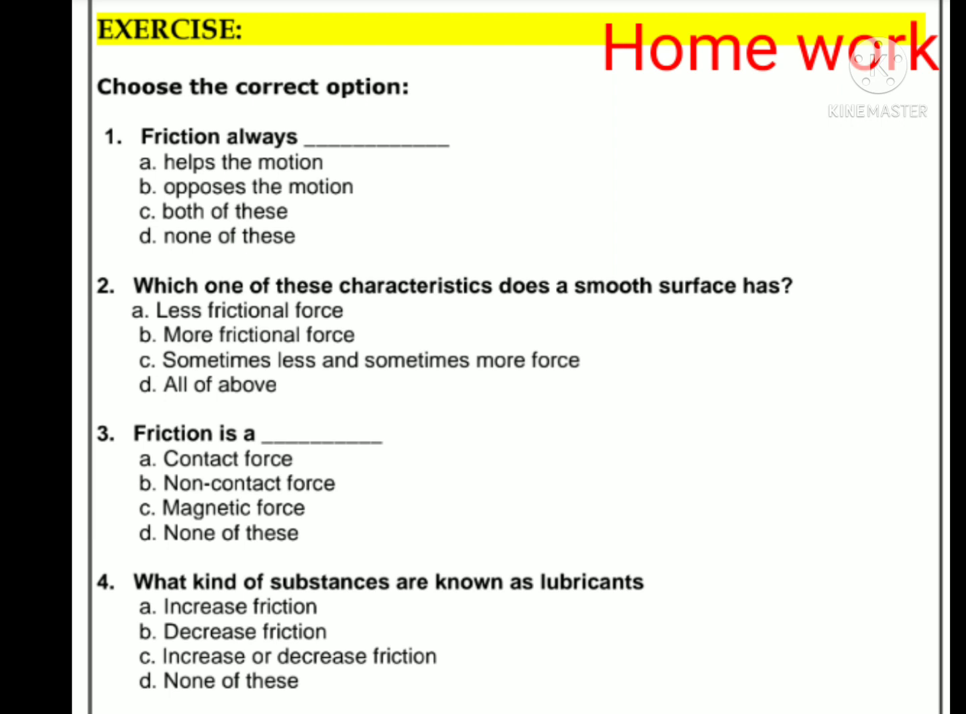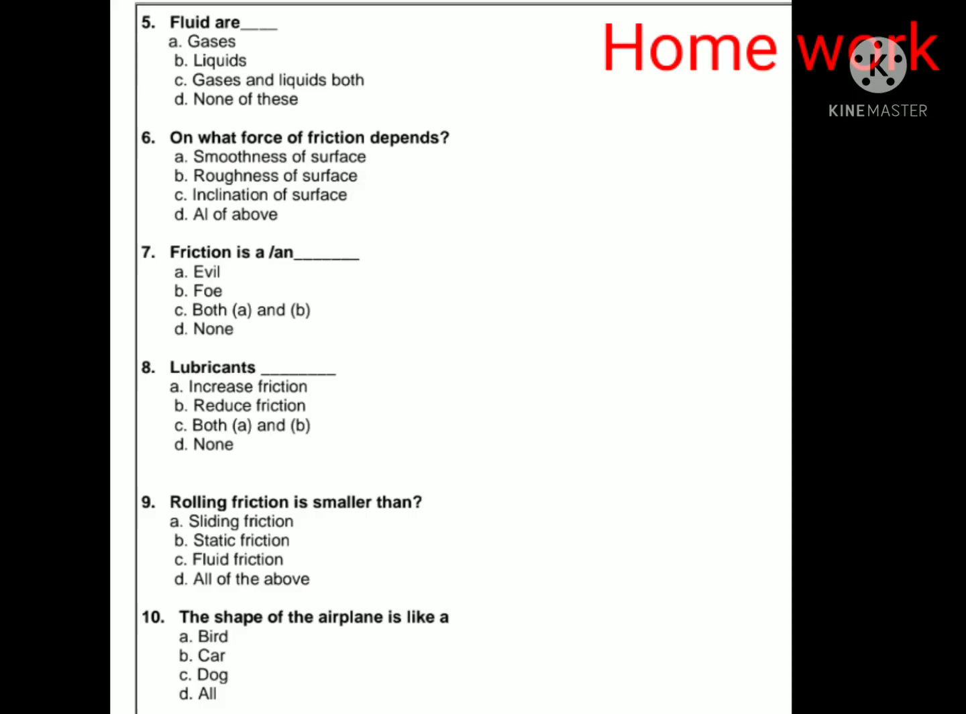Fourth one, what kind of substances are known as lubricants? Increase friction, decrease friction, increase or decrease friction, none of these. And the fifth one, fluids are gases, liquids, gases and liquids both, none of these. On what does the force of friction depend? Smoothness of surface, roughness of surface, inclination of surface, all of the above.